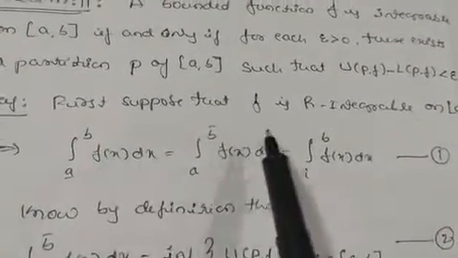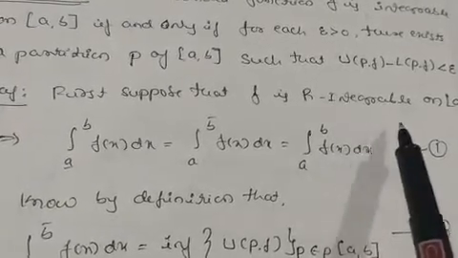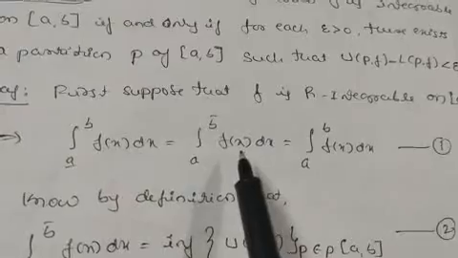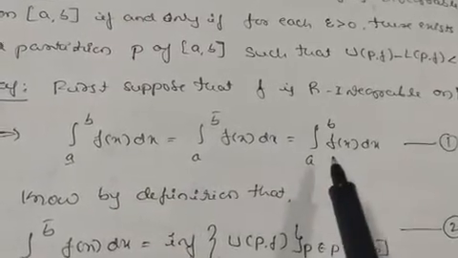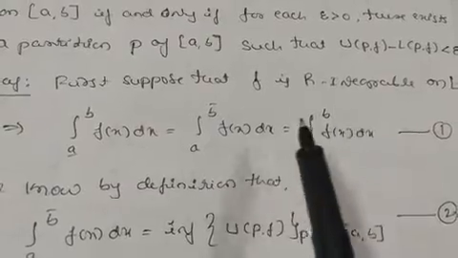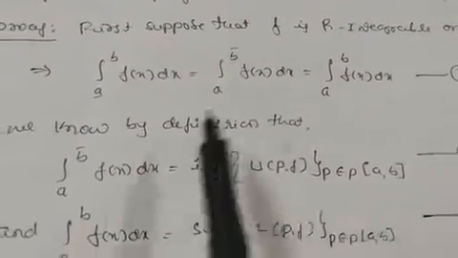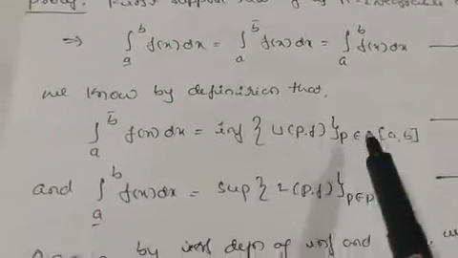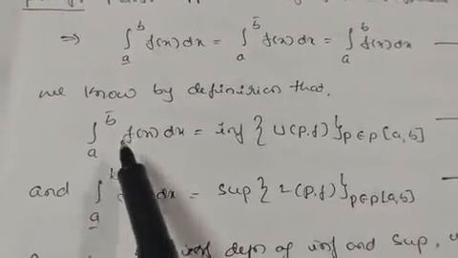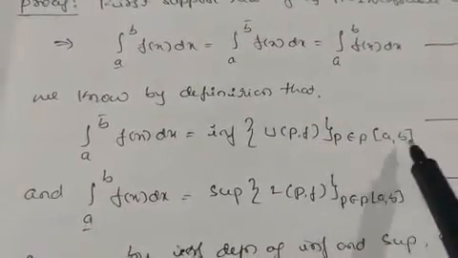So first suppose that f is R integrable on a comma b. Riemann integrable means lower Riemann integral is equal to upper Riemann integral, which is equal to the integration from a to b f of x dx. This is the definition of Riemann integral. Take this one as equation number 1. By the definition, the upper Riemann integral a to b f of x dx is equal to the infimum of UPF for all P belonging to P of a comma b.